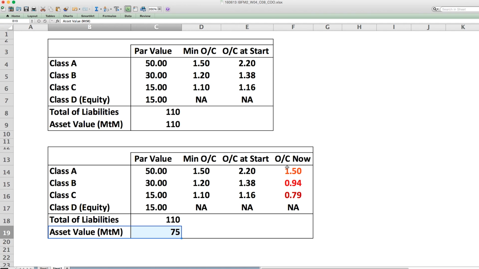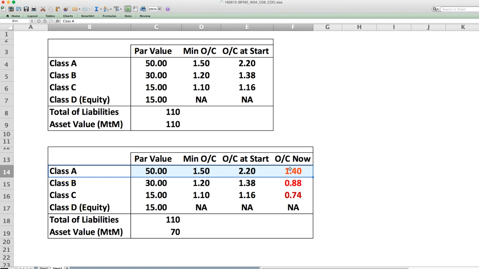So let us say the market value turns out to be 70 a few weeks down the road. Even the A class investors are now exposed. This is exactly what happened in the 2008 crisis because the mark-to-market value of all assets went into a tumble, and when that happened, even the safe investors in Class A could feel the pressure, and this is the reason why most CDOs had to fold up.